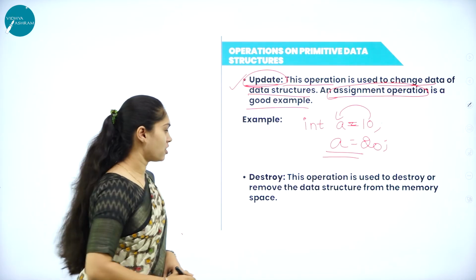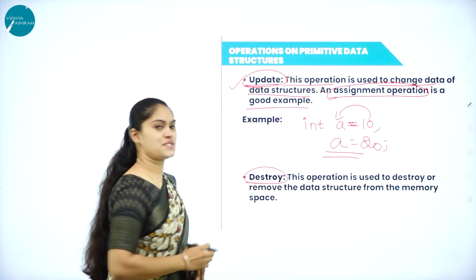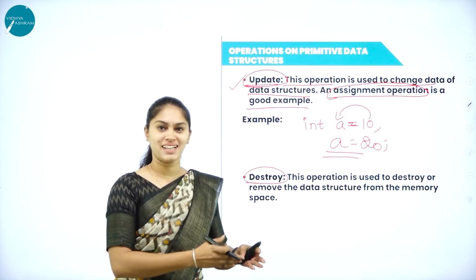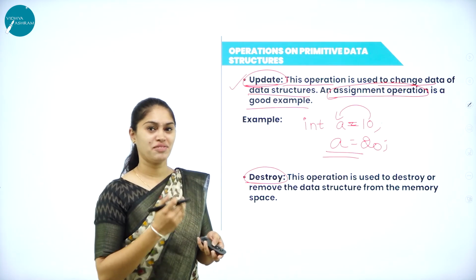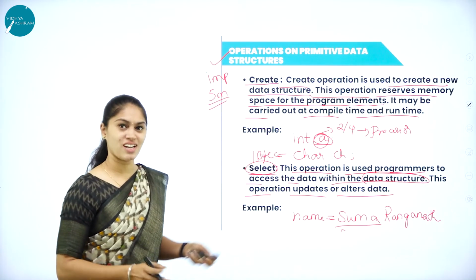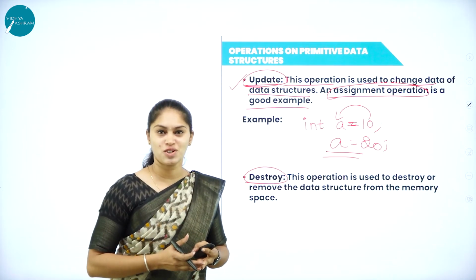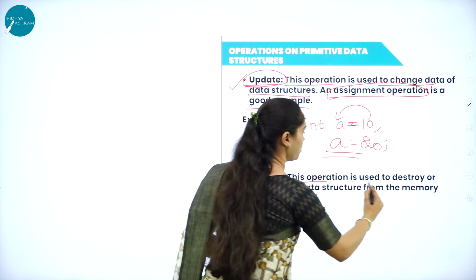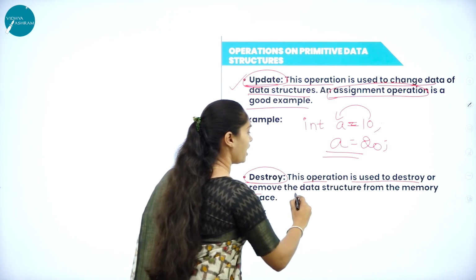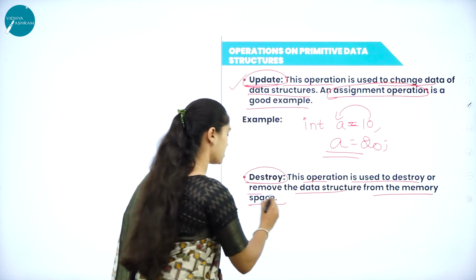So at last we have an operation called destroy. We have a proverb in Kannada, Huttad mele sailebeko, alva? That means, if you have created a data structure, then it has to be destroyed. This destroy operation is used to destroy or remove the data structure from the memory space.